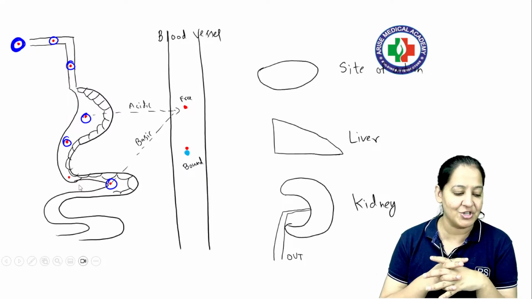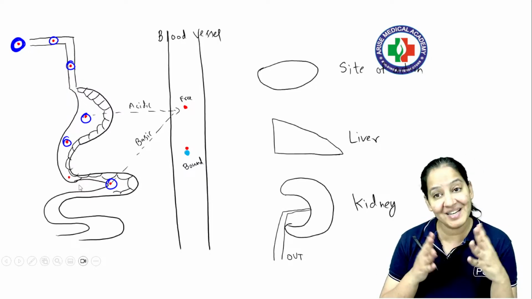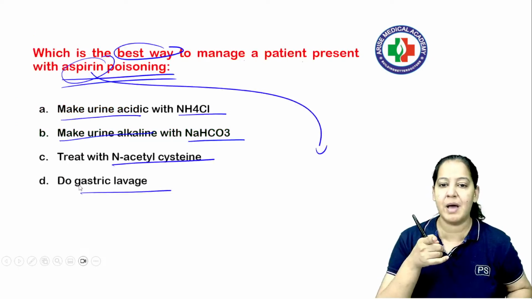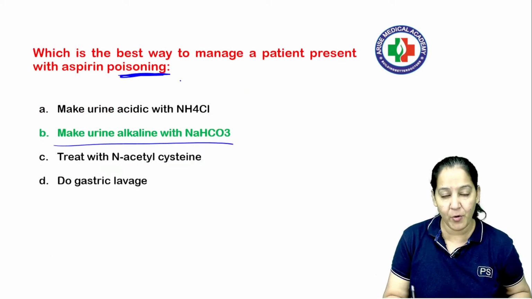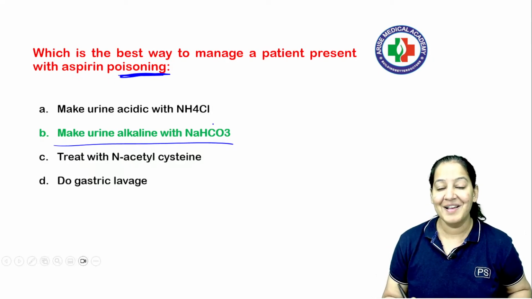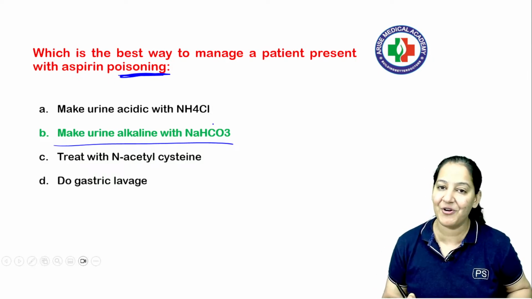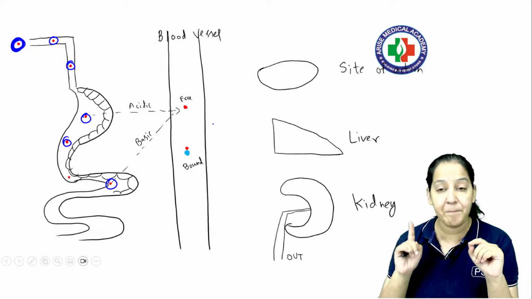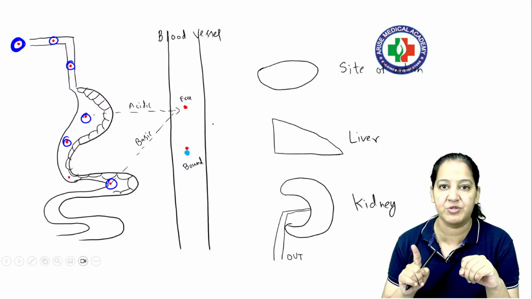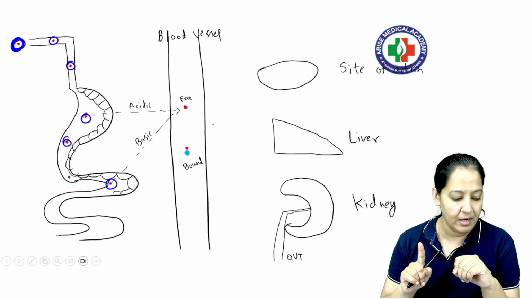So that's why I asked this question. See, most of the students are saying absorption, but it depends. This is a case of poisoning. If you want more absorption, the patient will die. You want excretion in this case if you want to save the patient. So my point is that it depends on the scenario. In poisoning cases, you never want absorption. You want excretion as soon as possible. Got my point?